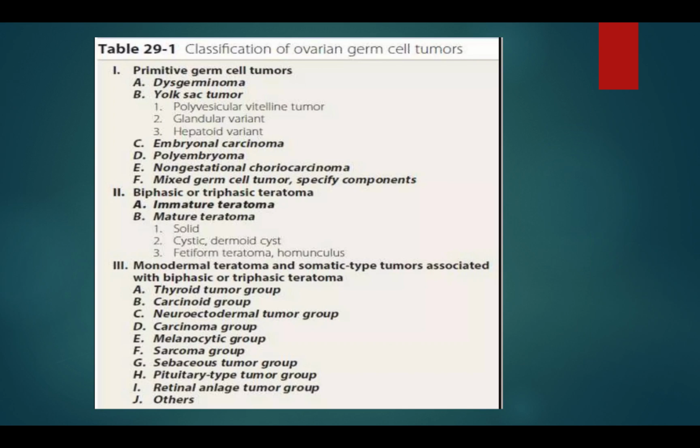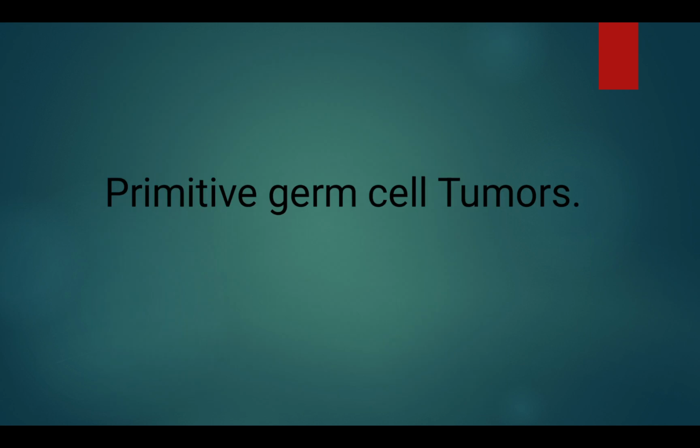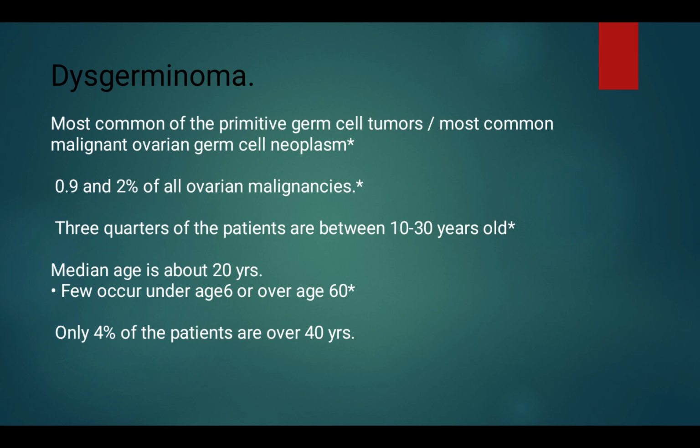This is the classification of ovarian germ cell tumors. Among primitive germ cell tumors, dysgerminoma is the most common primitive germ cell tumor and the most common malignant ovarian germ cell neoplasm. It is 0.9 to 2% of all ovarian malignancies. Three quarters of patients are between 10 to 30 years old. Median age is about 20 years. Few occur under age 6 or over age 60. Only 4% of patients are over 40 years.